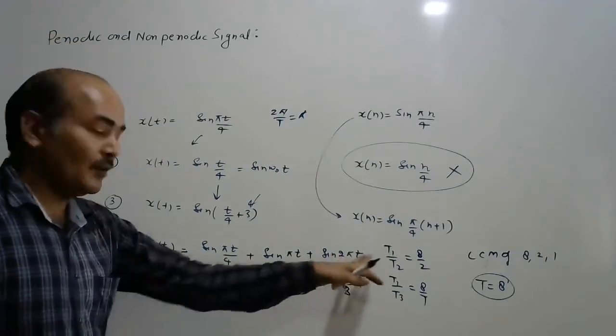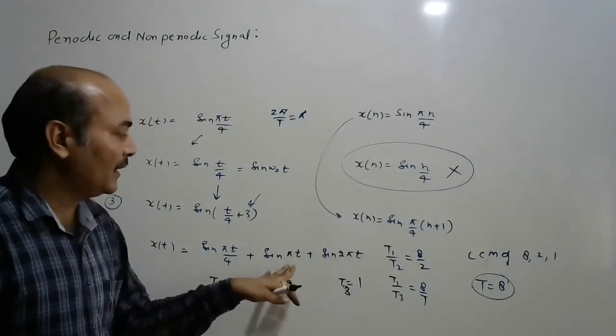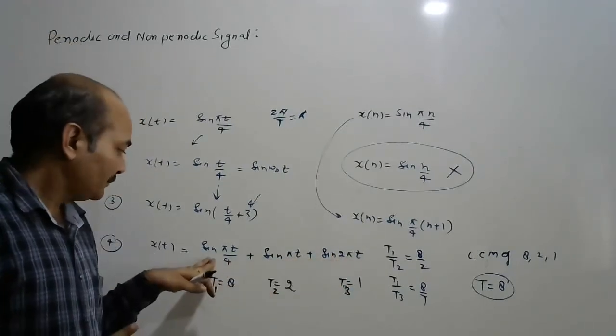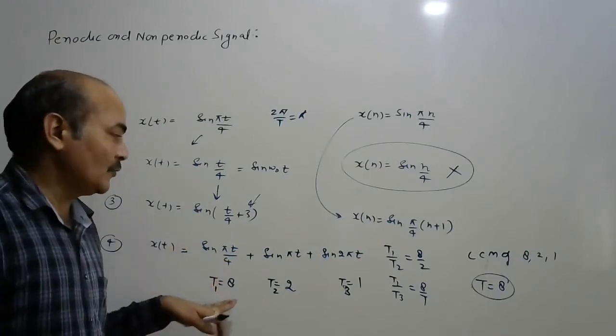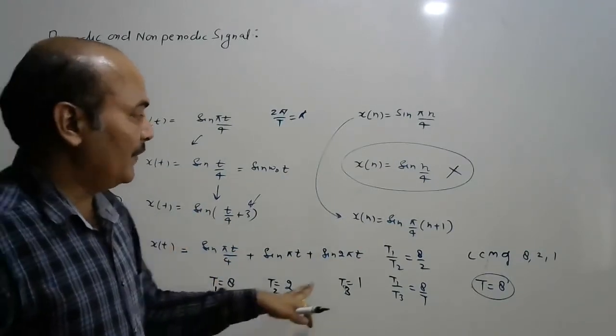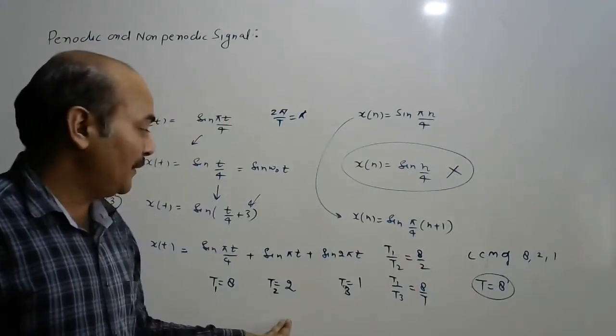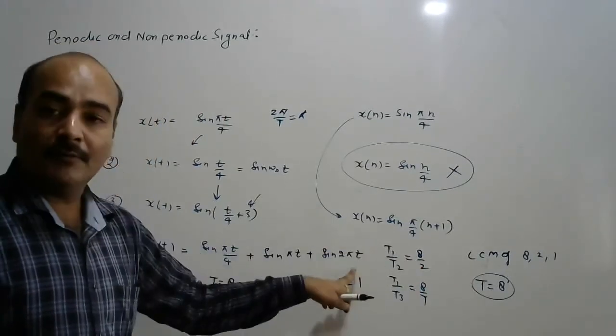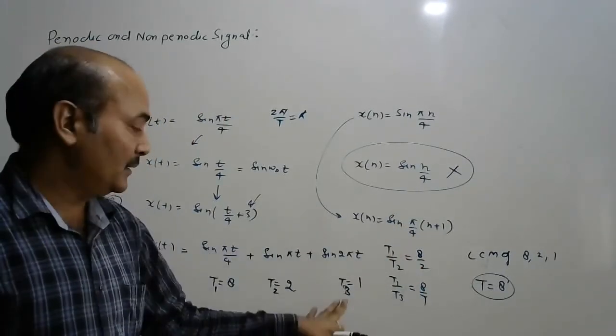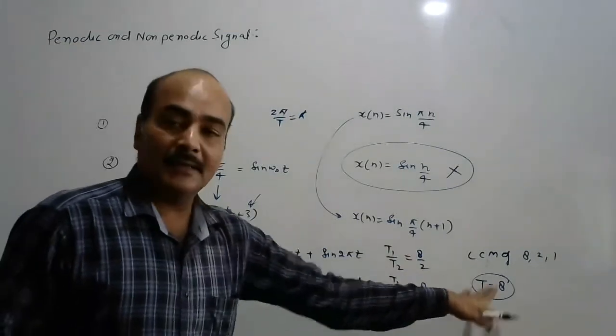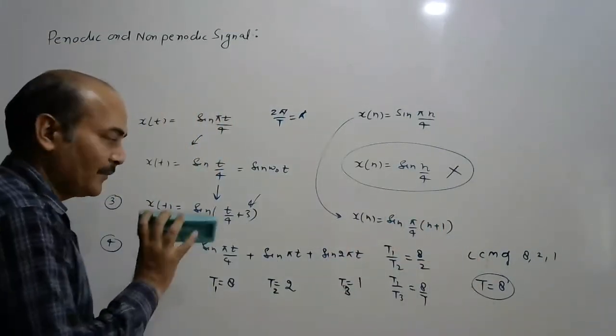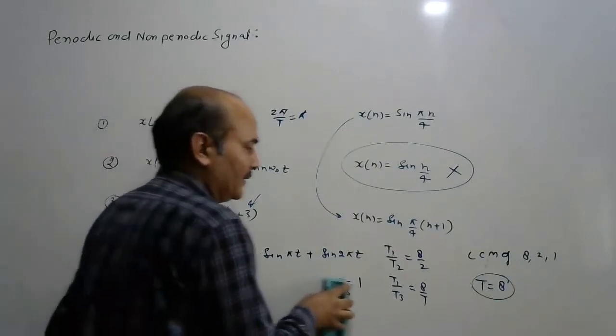So if a number of sinusoidal signals are connected by the addition property, the individual signals should be periodic, and the ratio of the first to the others is a rational number, and then T is equal to 8. One more important point.